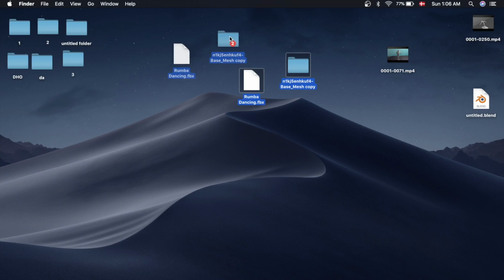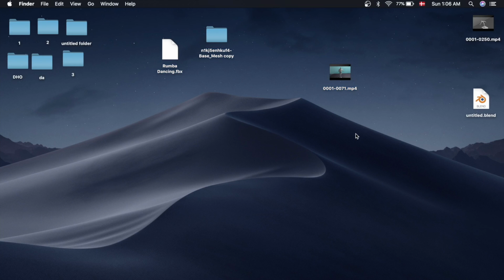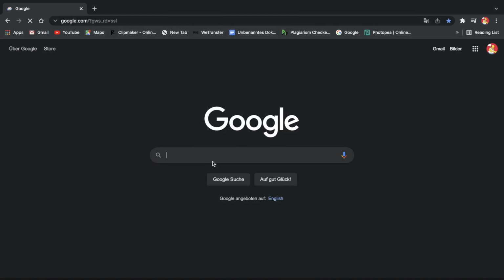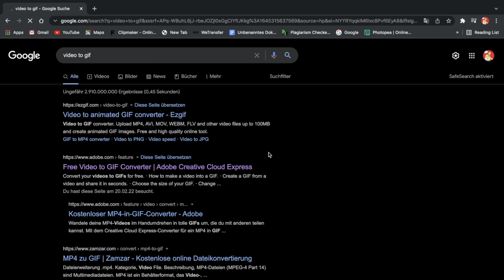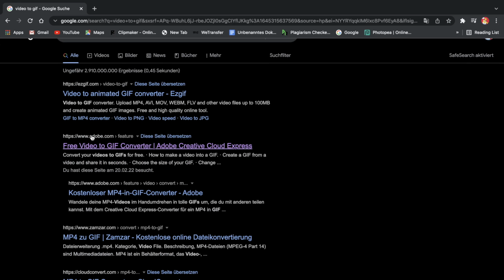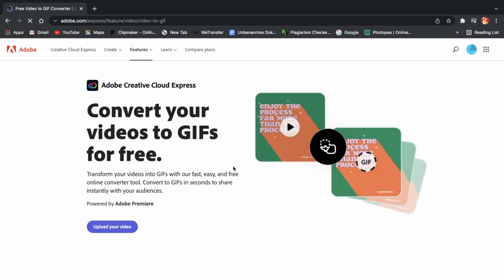Okay. So now obviously we have an MP4 format, and we want to have a GIF format so that the animation is playing consistently on the display, so that it's really like animated and dancing the whole time. For that, it's pretty simple. We are just going to go to our browser again that we are using. So just go on Google and search video to GIF, and then we will get here, and we will use the Adobe service for this. This is really good, and it's free. So just click on here, and they will create a GIF for us from this video.